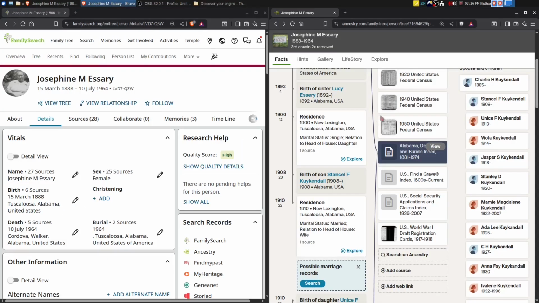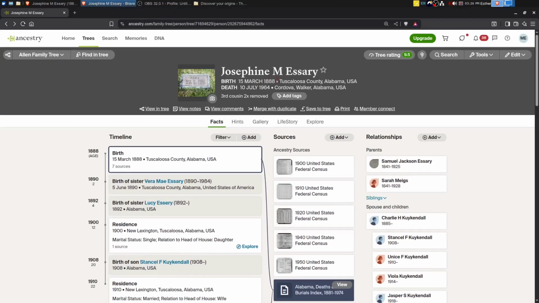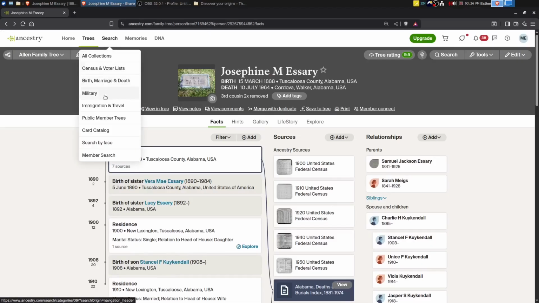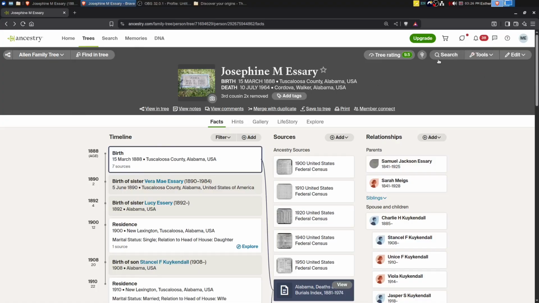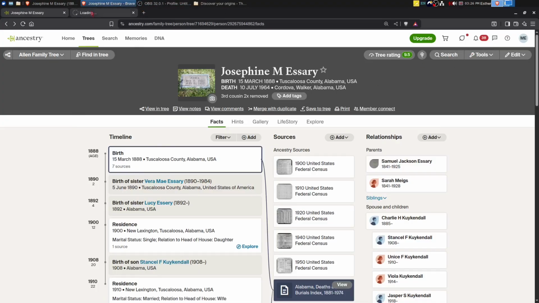All right, so we'll jump back over to Ancestry and see if we can search. There are a few different ways we could do that. We could go to Search, Catalog, or Census and Voter Lists from there, or we could hit Search and open in a new tab and then narrow down the census records.